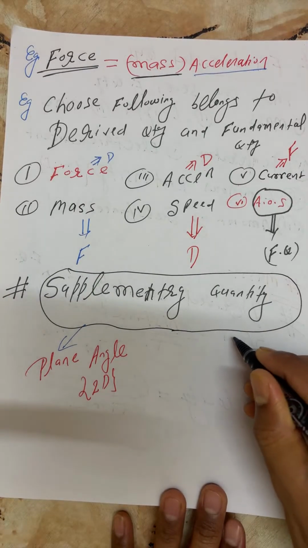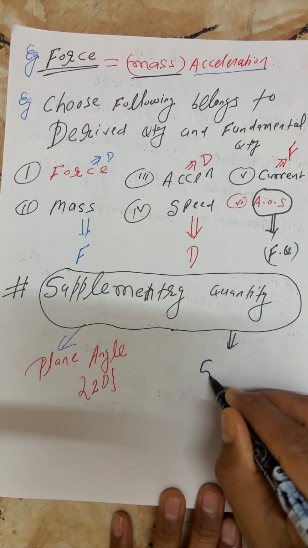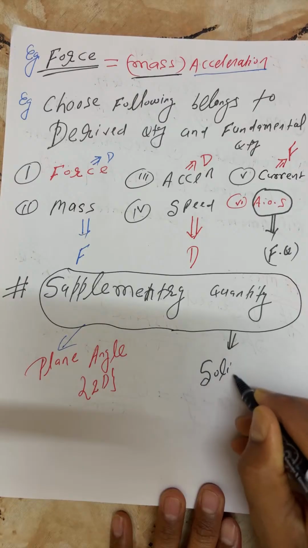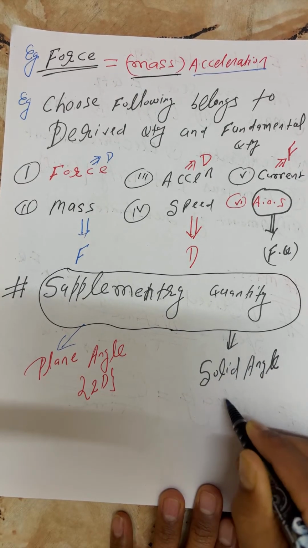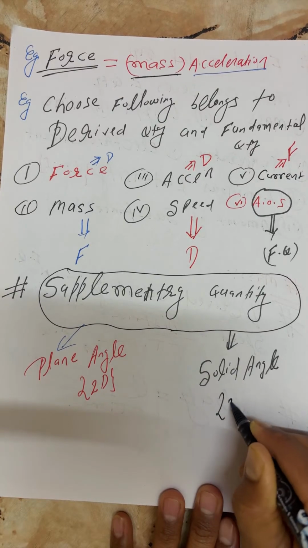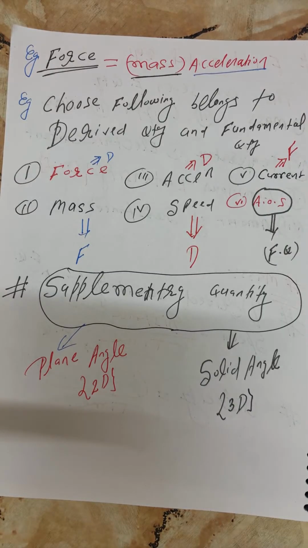Now, supplementary quantities are also defined for the solid angle. This is defined only for the solid angle, for a three-dimensional object. So, plane angle and solid angle.